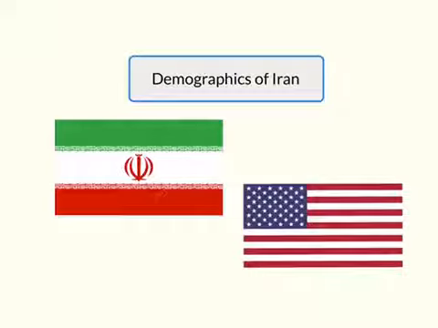The next thing to take a look at is drinking water, sanitation, and literacy. In the United States, drinking water is safe for 99.2% of the population, which is very high. But when you look at Iran's, it is actually safe for 96.2%, which is a very unexpected statistic for most people to see because many people think of Iran as being a third world country.